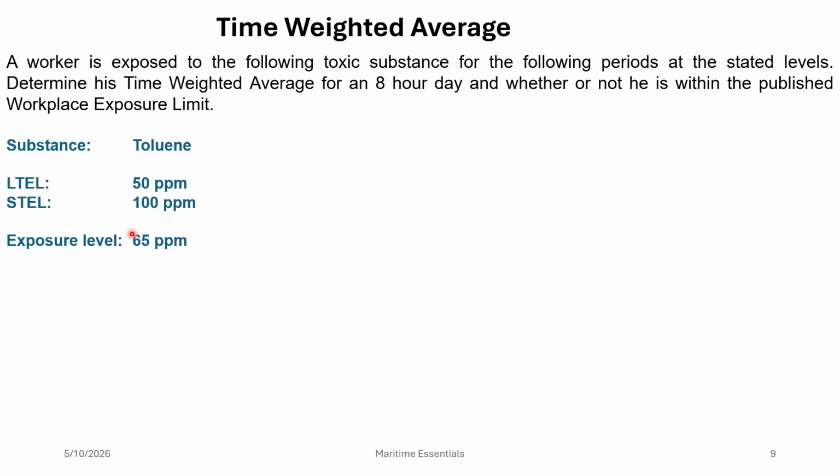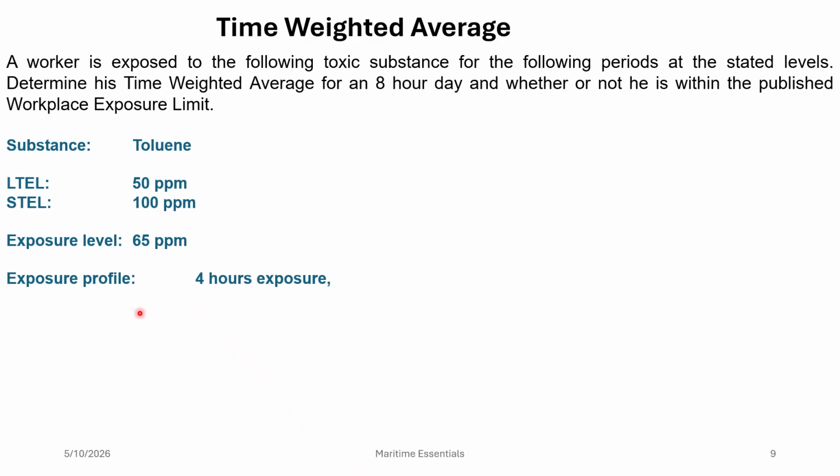So here you see the exposure level is 65 ppm, which is more than the long-term exposure limit, right? We need to remember that the long-term exposure limit is calculated for 8 hours. But the exposure level can never be more than 100 ppm. It cannot be 101 ppm or 102 ppm, right? If it is more than 100 ppm, then immediately the worker has to come out of the tank, right?